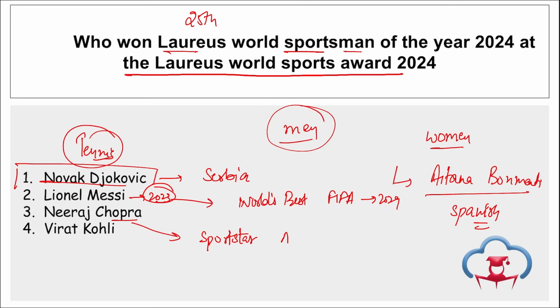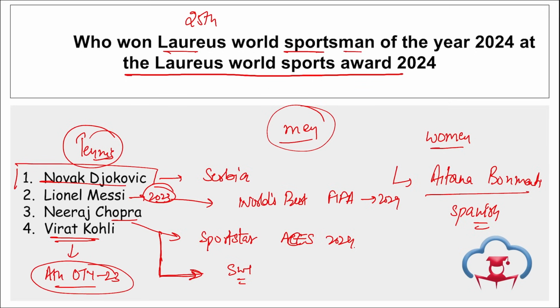Sports Star Aces 2024. Apart from this, remember, he has also been appointed as the brand ambassador for tourism to Switzerland, right? Then apart from this, if we are talking about Virat Kohli, he has clinched the Athlete of the Year 2023 award, and he has beaten Argentina's Lionel Messi in this Athlete of the Year award.